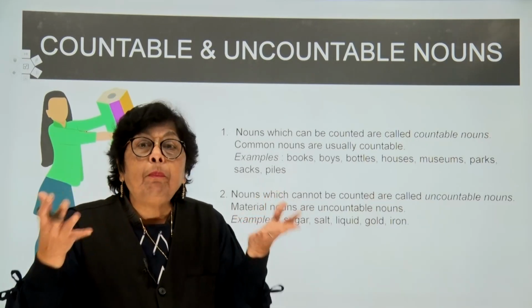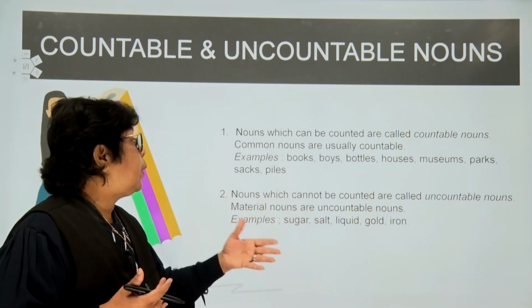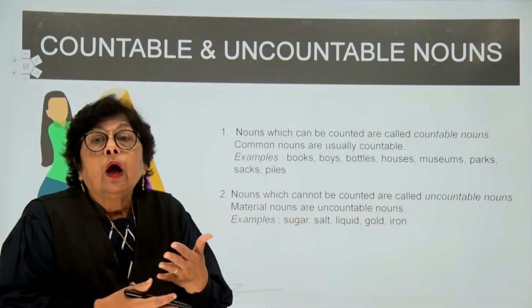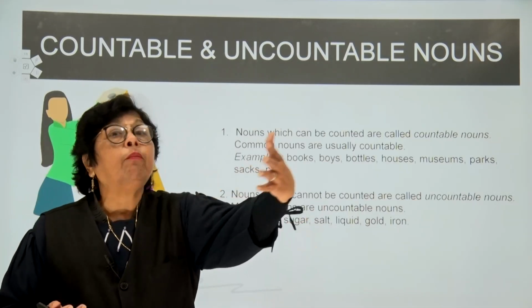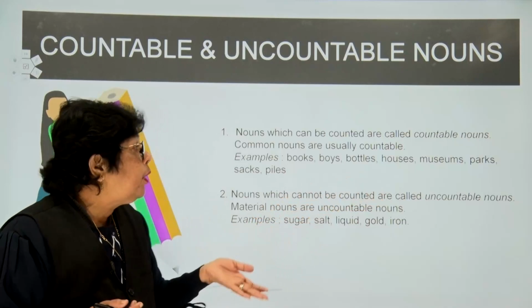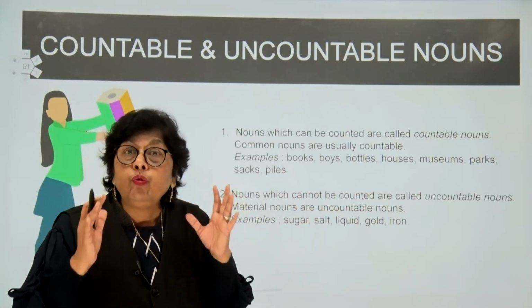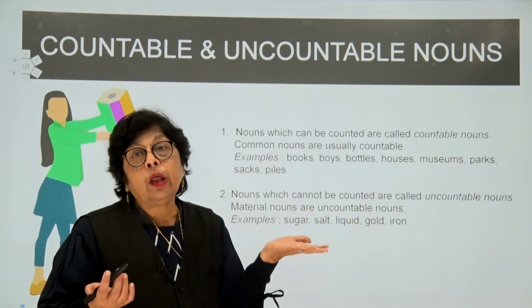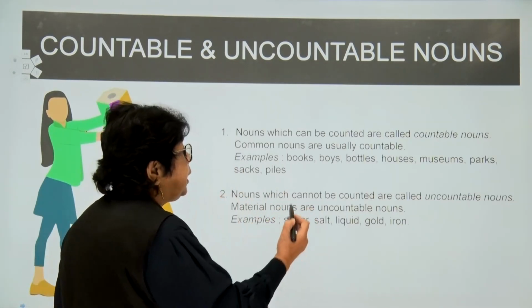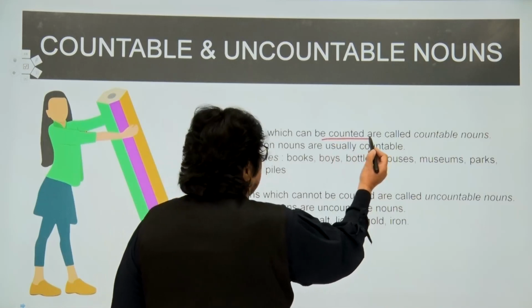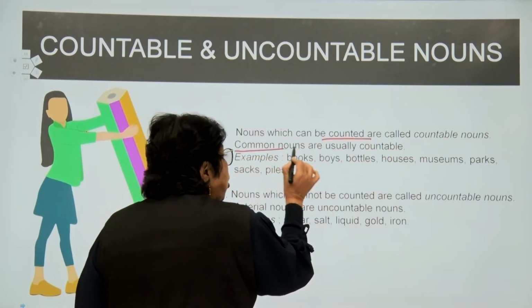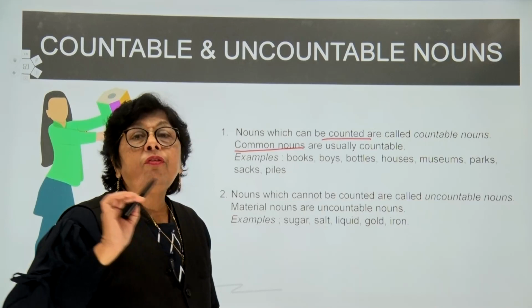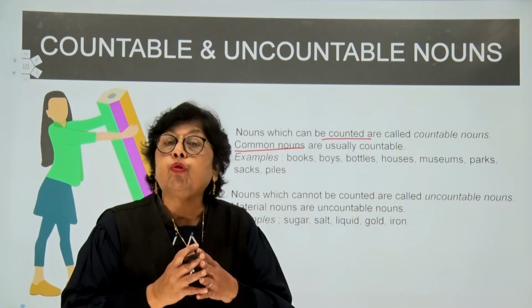Like you can count the books, you can count the pens, you can count the boys, you can count the tables, you can count the number of chairs in the auditorium, you can count the houses that are there in a particular locality or a particular colony. So anything that can be counted, which is normally a common noun, that is termed as a countable noun.